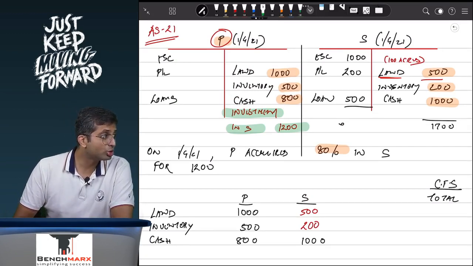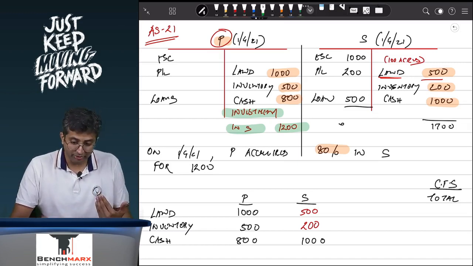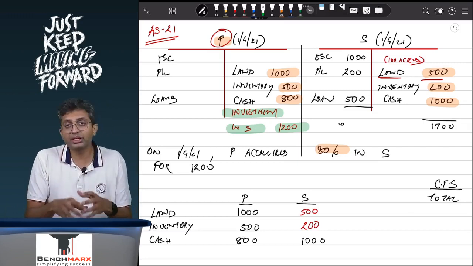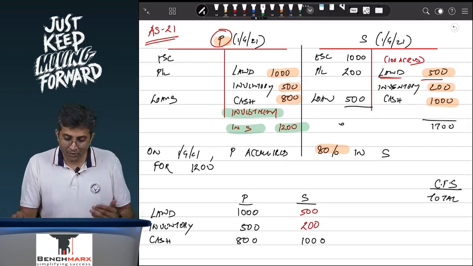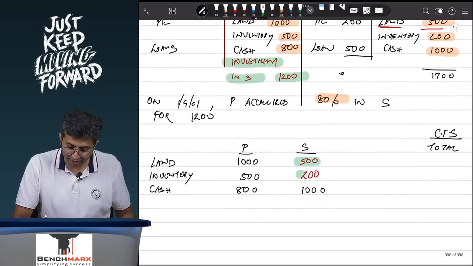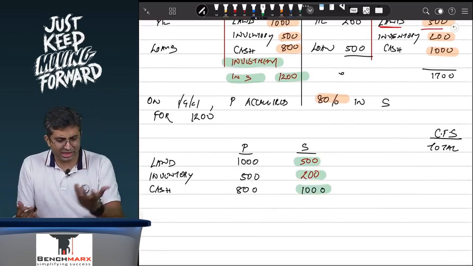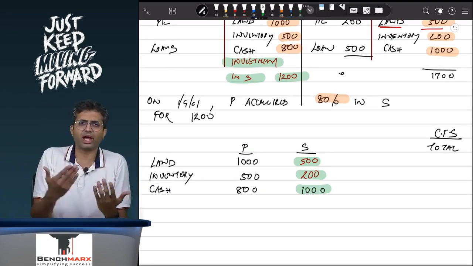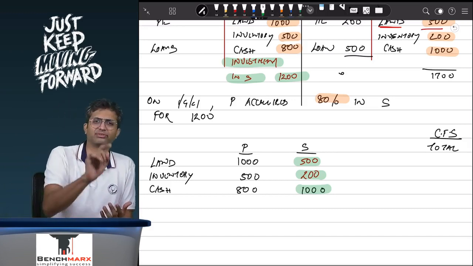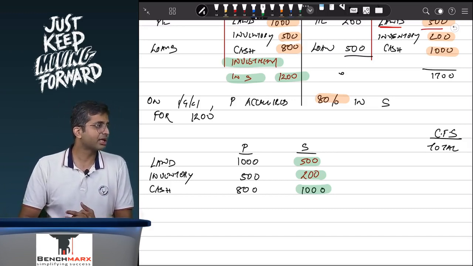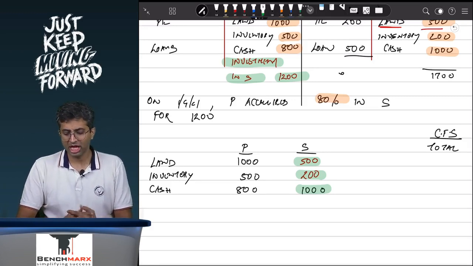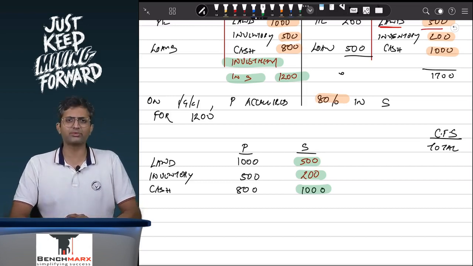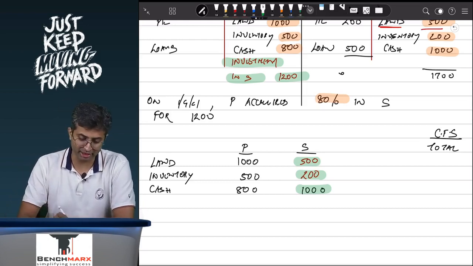In all likelihood, no, you will not show the investment, because over here you are taking over the assets and liabilities of S. These assets and liabilities of S are represented by the investment. So if in my consolidated balance sheet I am showing 500, 200 and 1000 as well, that is represented by the investment. Earlier I was just showing the investment, not the assets and liabilities. Now if I am taking over the assets and the liabilities, then I cannot again show the investment, and as a result I will have to eliminate the investment. So this is one important consolidation principle where we have to eliminate the investment. We will come to that in some time.